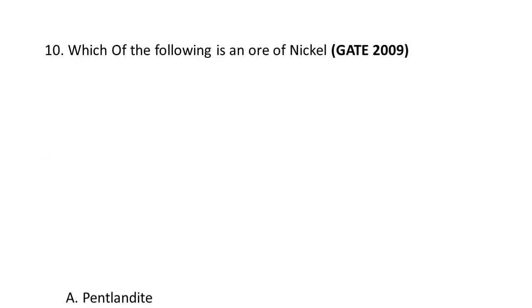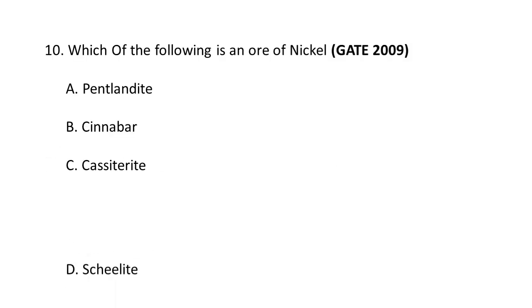Next question. Which of the following is an ore of nickel? The choices are A Pentlandite, B Cinnabar, C Cassiterite, and D Scheelite.